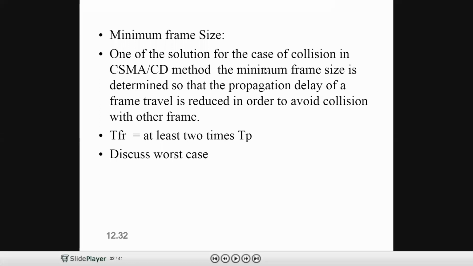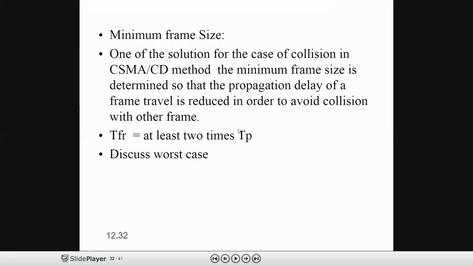Just note down this point, students. If the frame size is maximum, the propagation time is more for the maximum frame. For a minimum frame, the propagation delay is reduced in order to avoid the collision of other frames.